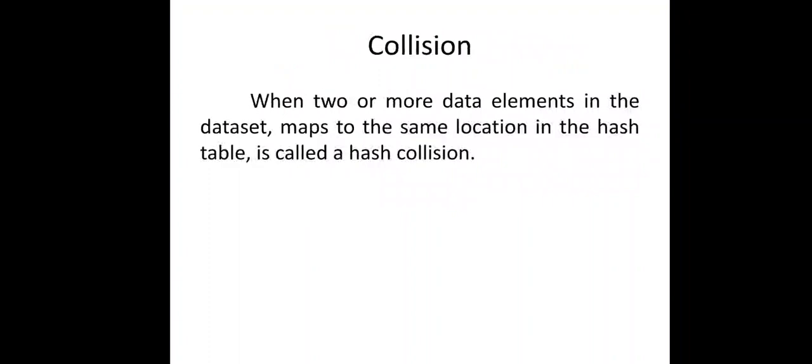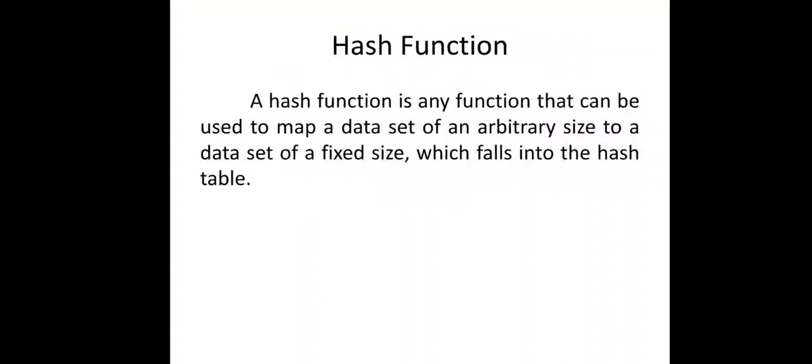Collision. When two or more data elements in the data set map to the same location in the hash table, it is called a collision. So if elements are mapped into the same location, the same bucket in the hash table, then a collision has occurred.